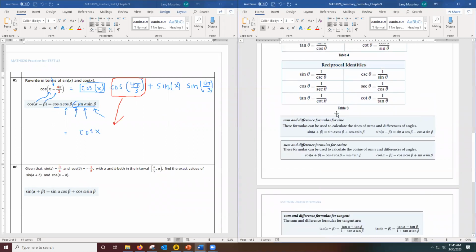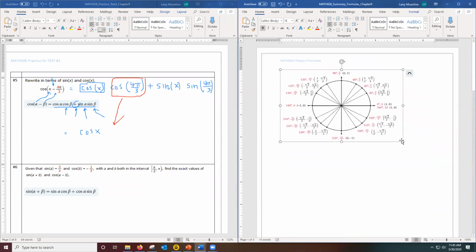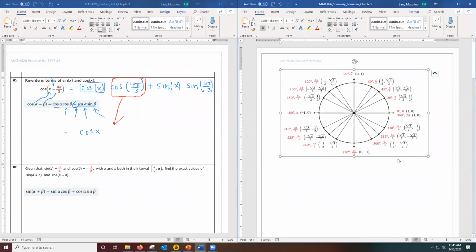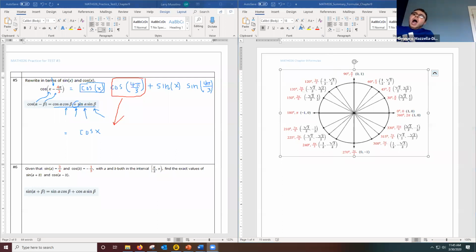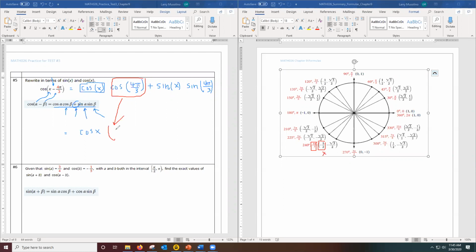Go back to the unit circle here. So let me look for cosine 4 pi over 3. And if you look on the unit circle, you might notice down here is the angle 4 pi over 3. I need the cosine, which is the x value. So this is going to be negative 1/2.